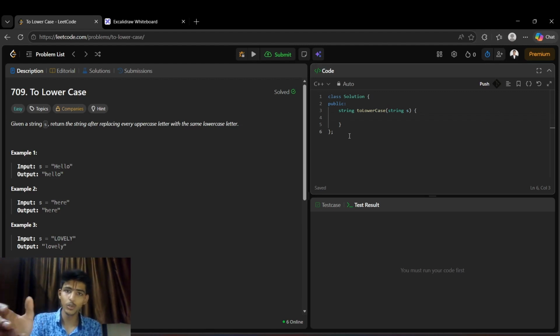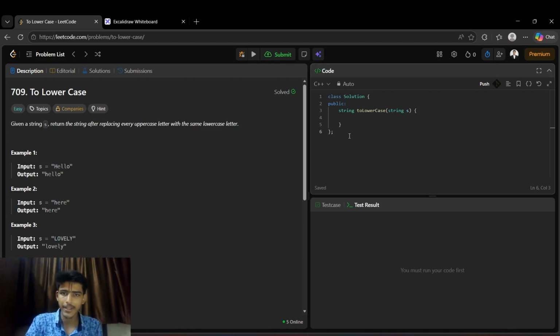We can use the toLower method to convert it directly. Otherwise, we can increase the value of the current character by adding 32 to it, because we are dealing with ASCII characters. That way we can get the ASCII value of the current character, and after adding 32, it will convert itself to lowercase according to ASCII.